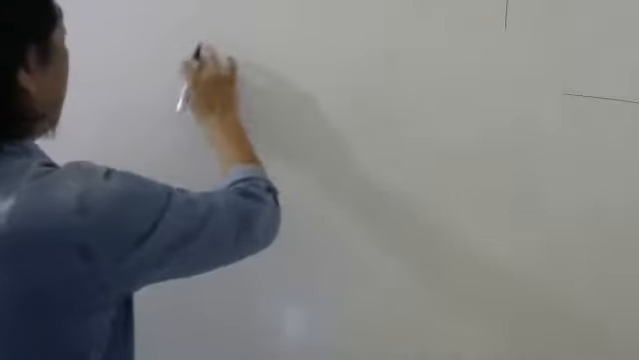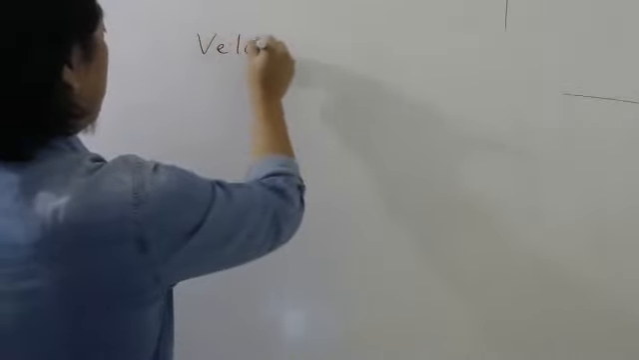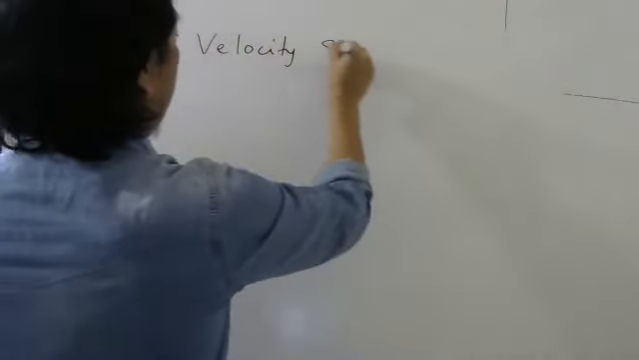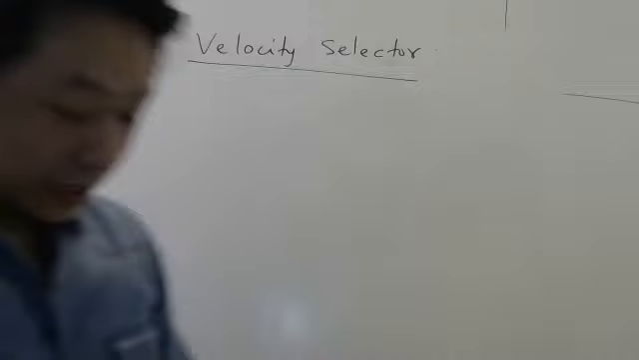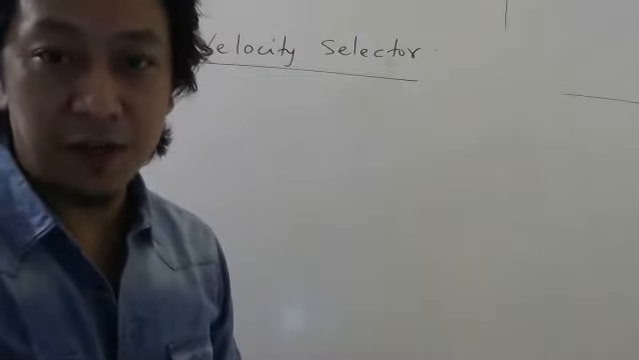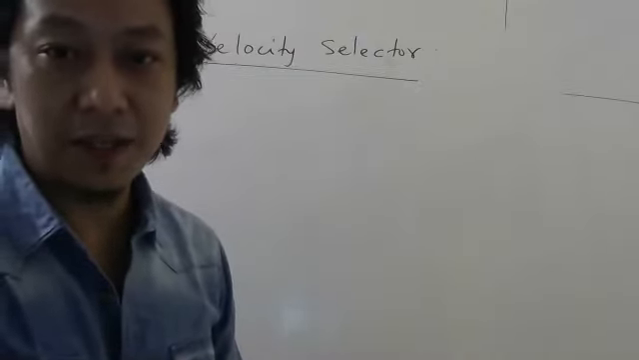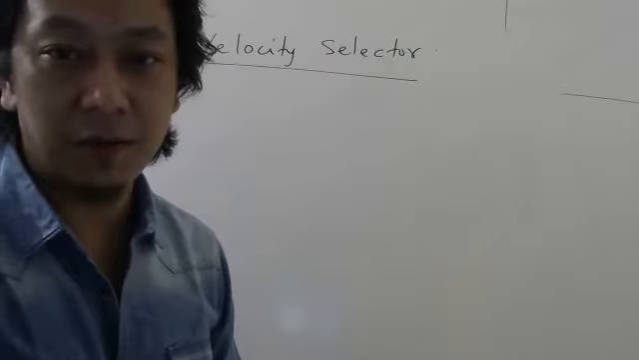Now, we would like to discuss a very simple 3-mark derivation. Velocity selector, it is called. Why it is called velocity selector, that we will discuss after we finish the derivation. But first understand what derivation we are going to do.